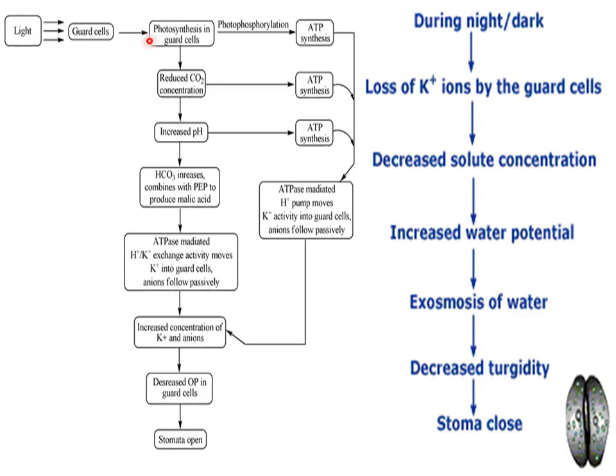In photosynthesis, the guard cells generate ATP, and they also utilize the carbon dioxide in the process of photosynthesis. So pH increases, and in the presence of alkaline pH, the potassium gets entered into the guard cells, and protons get excreted from guard cells to the other parts of the cell.